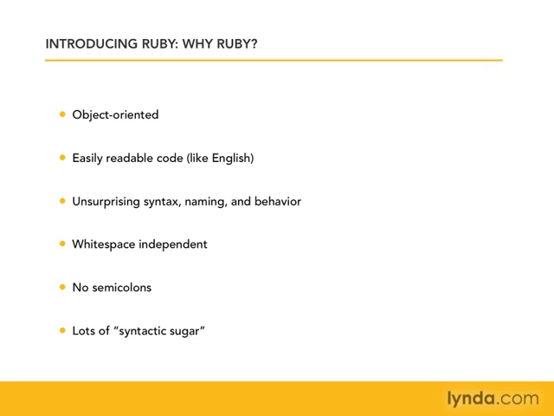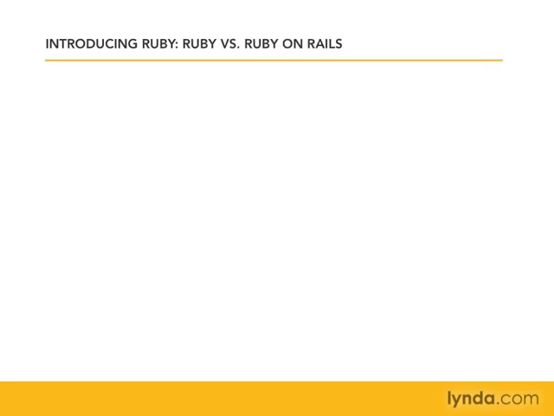Now, I also just want to take a second to clear up a common misconception, and that is the difference between Ruby and Ruby on Rails. Ruby on Rails has gotten a lot of publicity because a lot of people are using it for their web development. I use it and I love it. But what we're talking about here is Ruby, and that's different from Ruby on Rails. Ruby on Rails is a web framework that's been written in Ruby. So it uses Ruby to build a web framework. So when we talk about Ruby on Rails, we're talking about the web framework that helps you build websites.